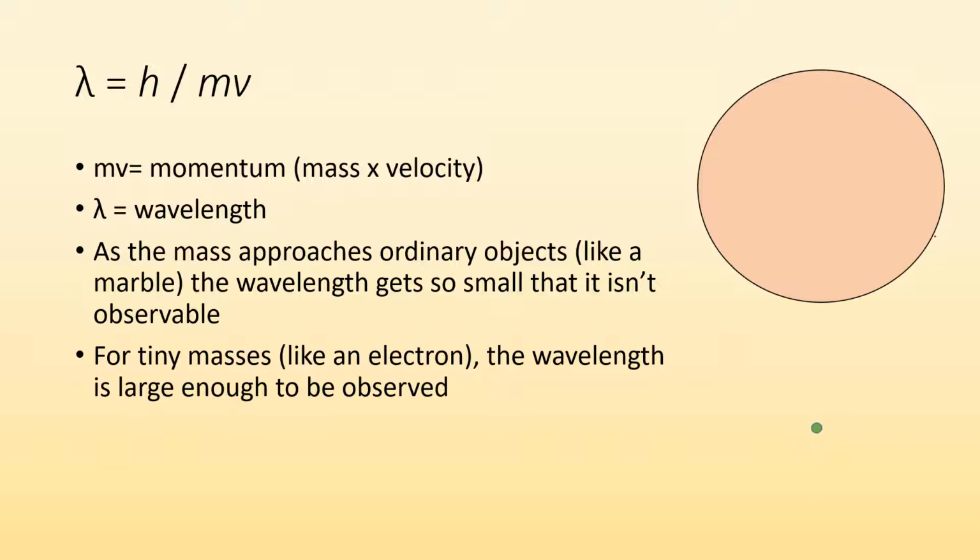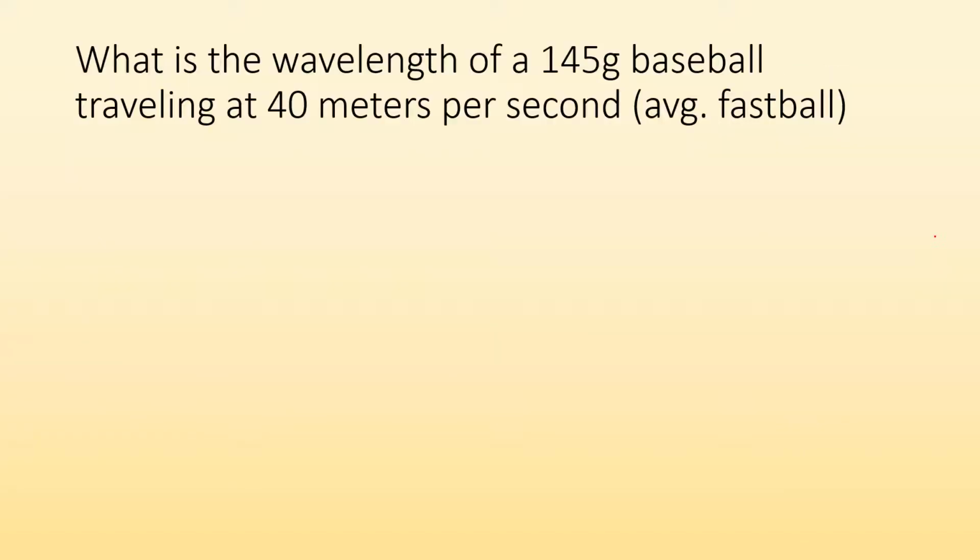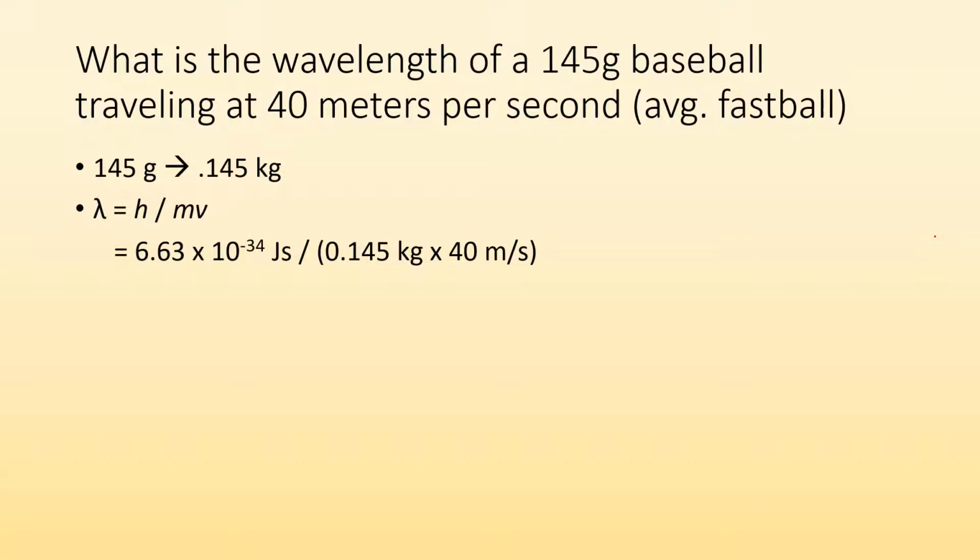So what? Well, let's practice doing a little math. What is the wavelength of a baseball with a mass of 145 grams traveling at 40 meters per second, which is roughly the speed of an average fastball? First I need kilograms because that's my SI unit for mass. And I have this formula, so I'm just going to plug some stuff in. I get h is 6.63 times 10 to the negative 34 joule seconds divided by 0.145 kilograms times 40 meters per second. And I end up with a wavelength that is super tiny.